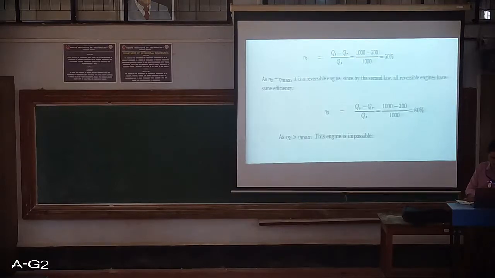The second heat engine is rejecting 500 kilowatt, and that also is being supplied with 1000 kilowatt of heat. So 1000 minus 500 divided by 1000, it is 50%. Now the efficiency of this second heat engine, which is rejecting 500 kilowatt of heat, is 50% and it is equal to the efficiency of the reversible heat engine.